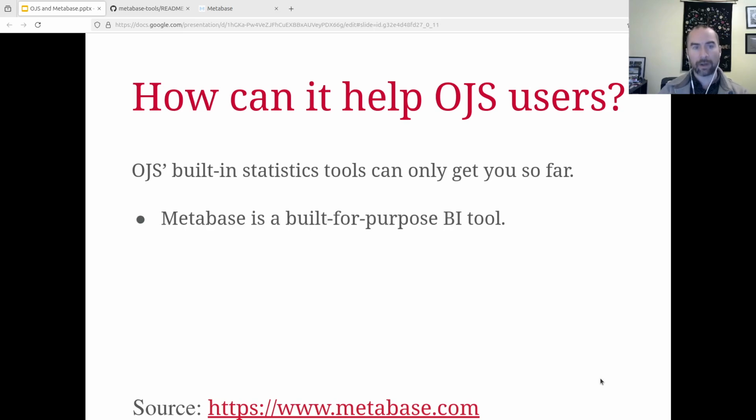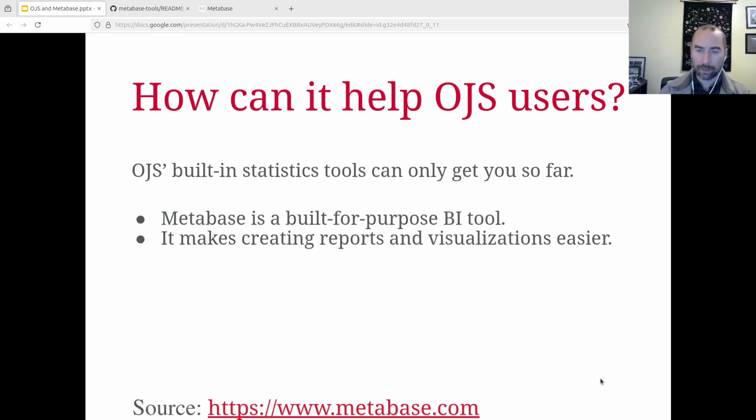So to get beyond what's built into OJS, Metabase is a purpose-built business intelligence tool. There's a bunch of these. There's Cognos, there's Microsoft BI, and this one just happens to be open source and a very good tool. It makes creating reports and visualizations much easier than coding it yourself or using the OJS tools to code it. It allows for guided exploration of data. This is a very powerful feature. I'll show you a couple of examples of this later on.